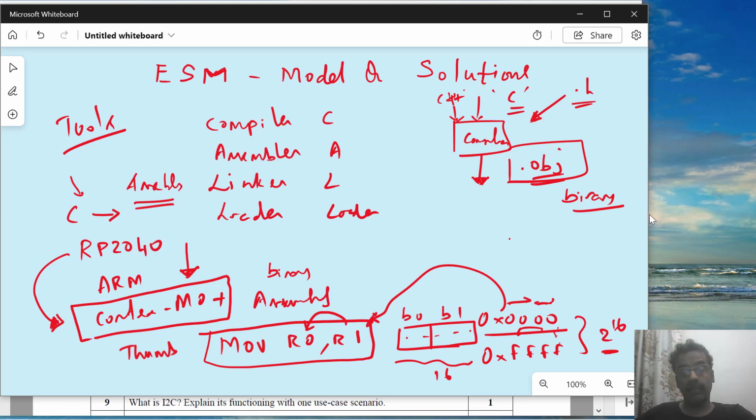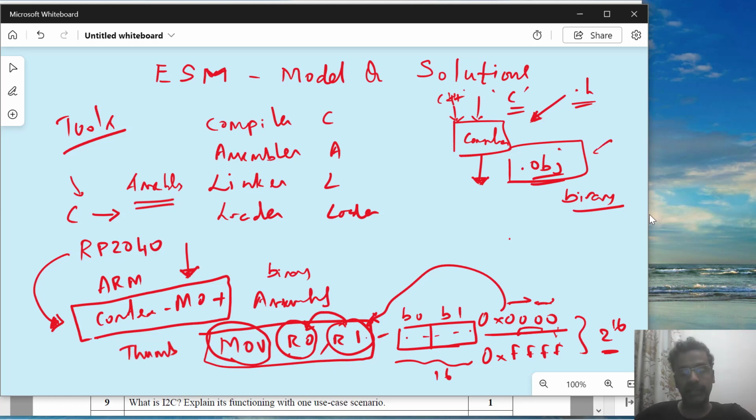We are not going into the details of how this r0 value is encoded and how r1 is encoded and how move is encoded into the instruction. So it is going to be some 2 byte value, the binary combination of that value. That is going to be copied or stored in a binary form into this obj file.